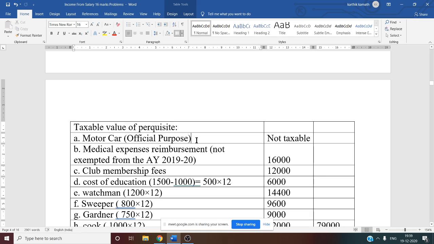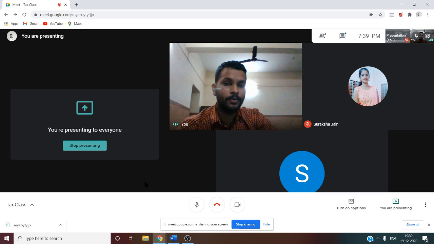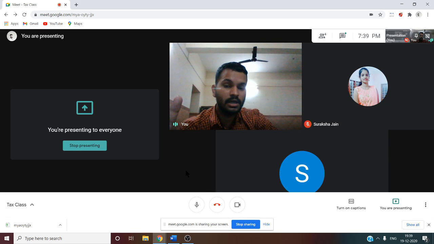Now first one, motor car, it is fully used for official purpose. Whenever it is fully used for official purpose, it is not taxable. That is why nil amount. But if it is fully used for personal purpose, in that case you have to see the actual cost of the car, then maintenance, wear and tear, all these things you have to consider.